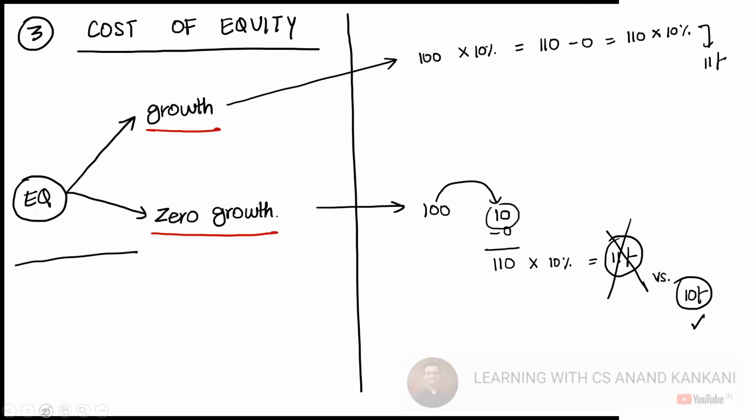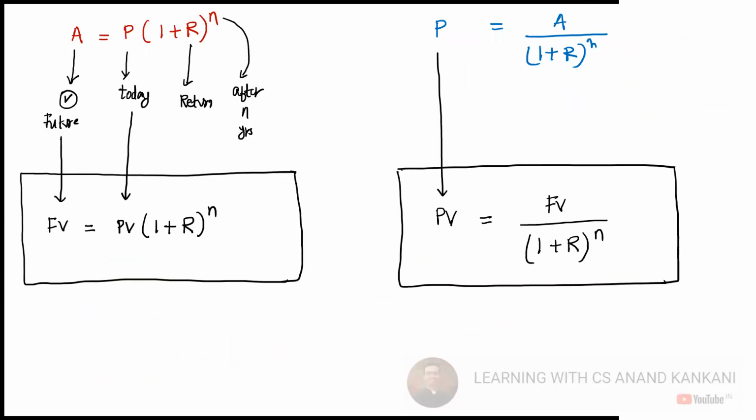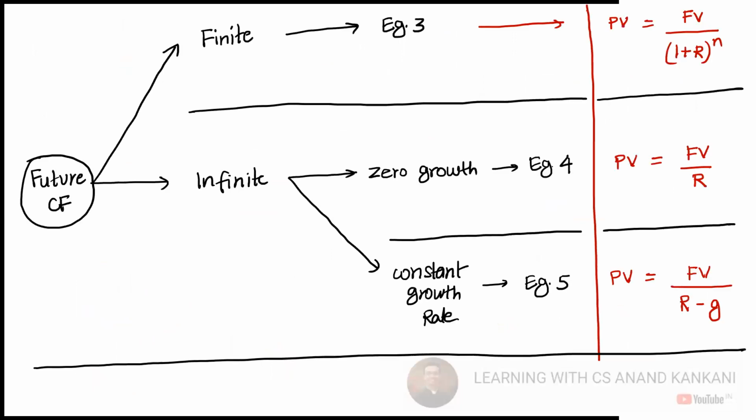How are we going to link this? Which formula are we going to use here? It's again equity. Since equity is irredeemable, we will have infinite cash flows. Infinite cash flow with zero growth, and infinite cash flow with growth. So now your cost of equity will be like this.